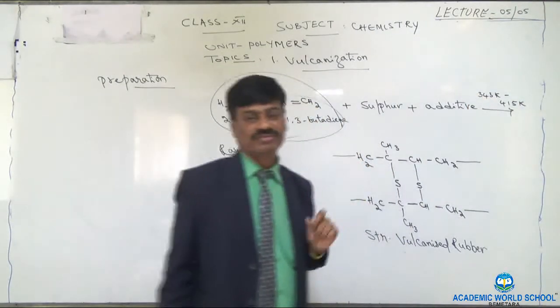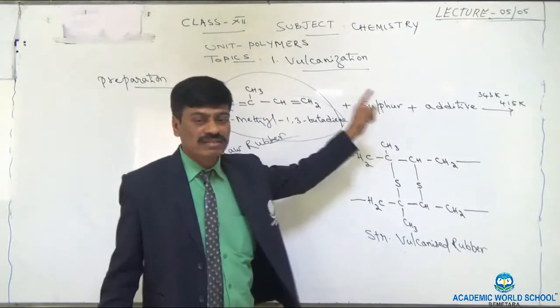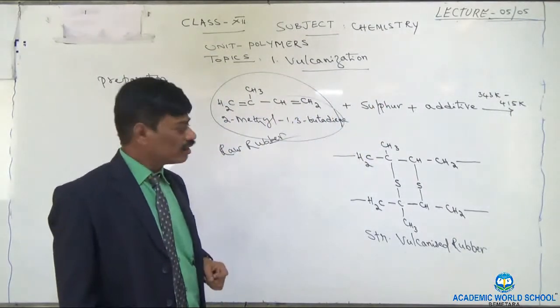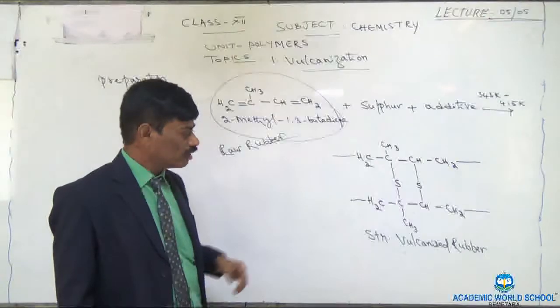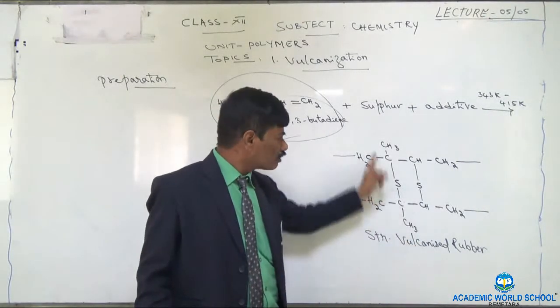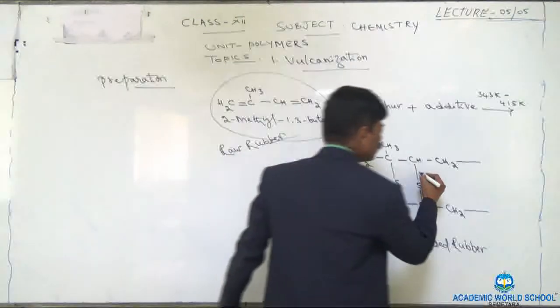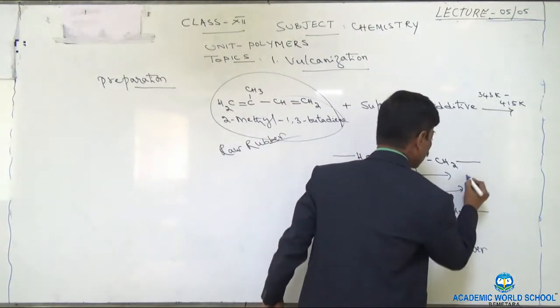As a result, these three reactants undergo a reaction to yield a new product called vulcanized rubber. And this is the structure of vulcanized rubber. And these bonds are called cross links.